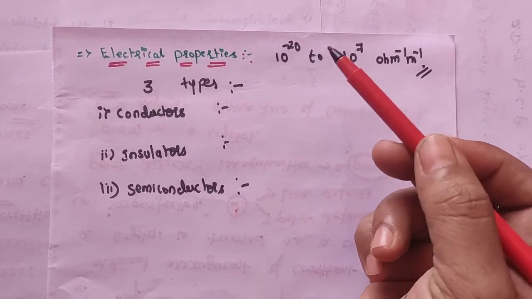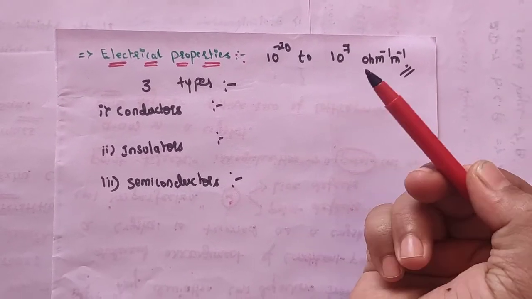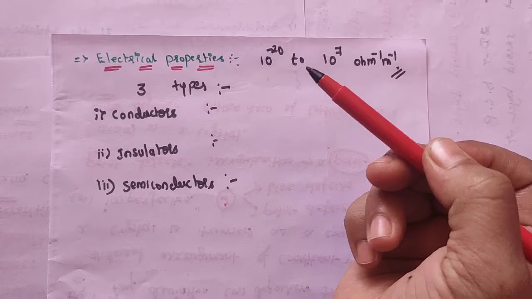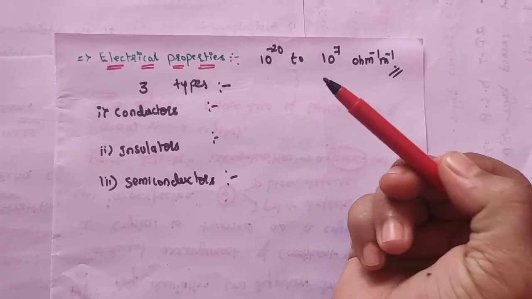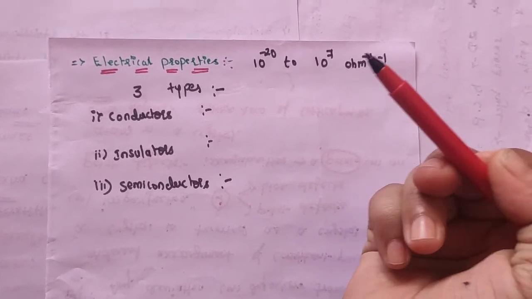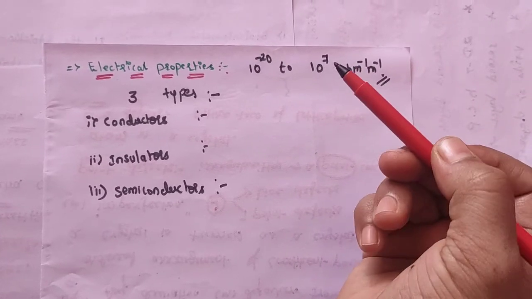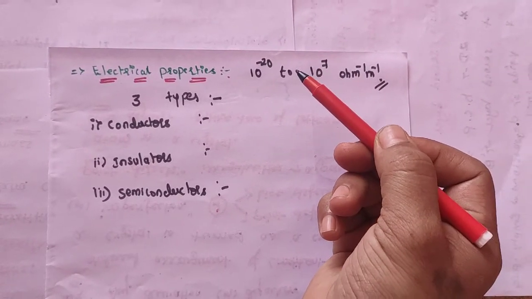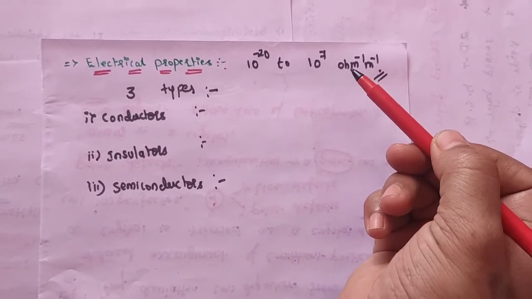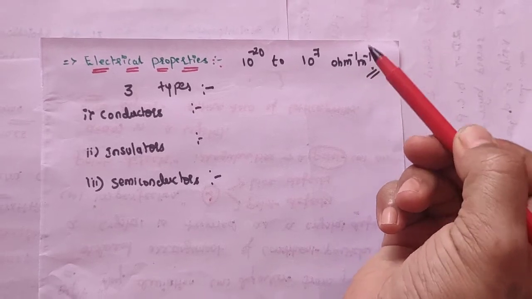Hi students, in this video I will explain about electrical properties of solids. Here solids exhibit an amazing range of electrical conductivities extending over 27 orders of magnitude, ranging from 10 to the power of minus 20 to 10 to the power of 7 per ohm per meter.